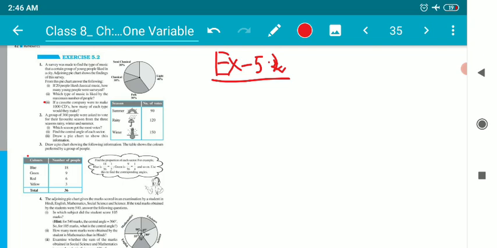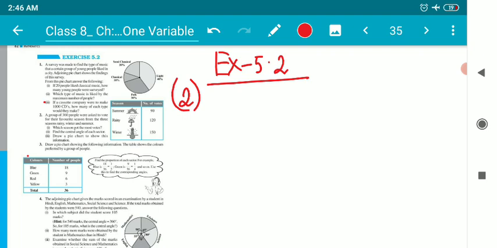Question number 2. Let us have a discussion on this first. A group of 360 people were asked to vote for their favorite seasons from three different seasons: winter, summer, and rainy. Okay, children, here we can see a table is prepared for us.